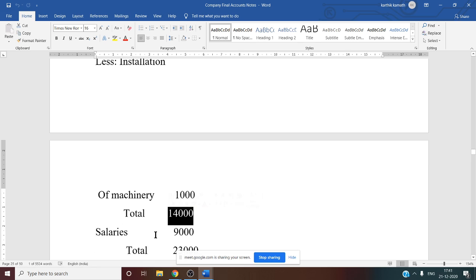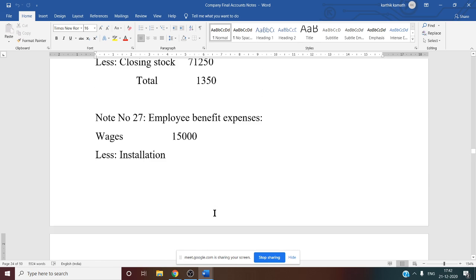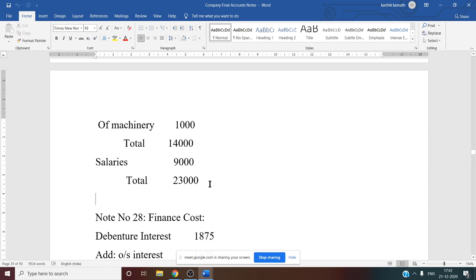Then salary. What about salary? Salary information is given in the trial balance debit side. That is 9,000. So total wages plus total salary, you will get employee benefit expenses. That is 14,000 plus 9,000, total 23,000. Our working note number 27 is over.